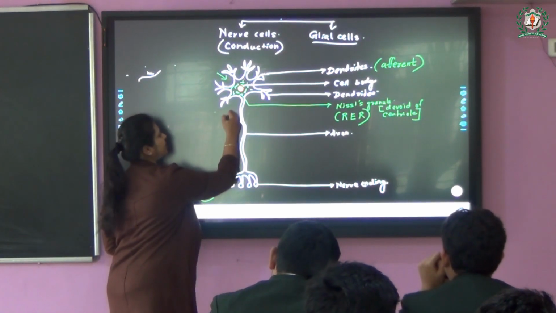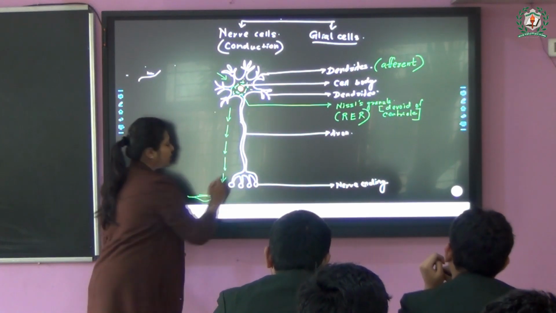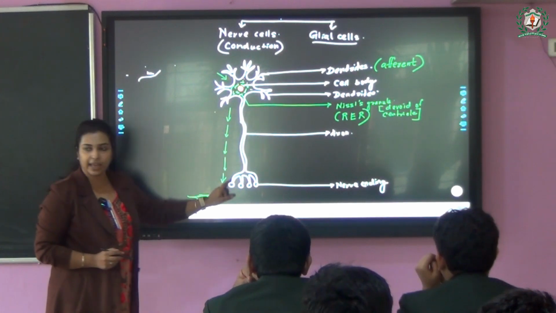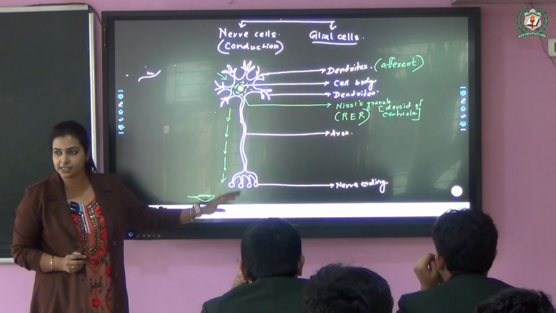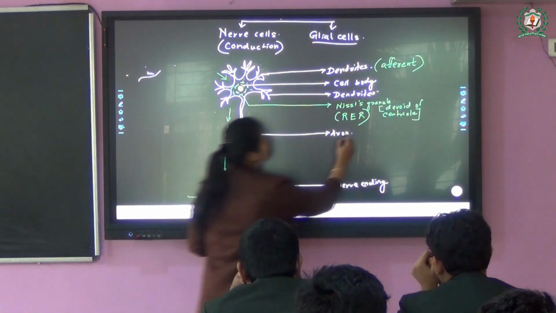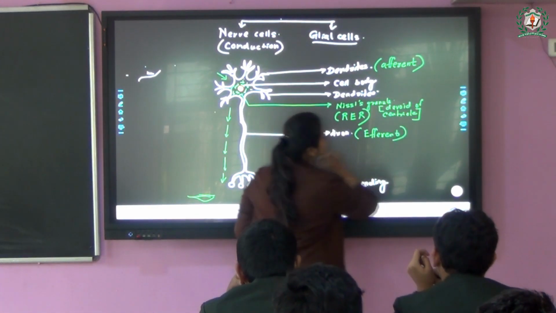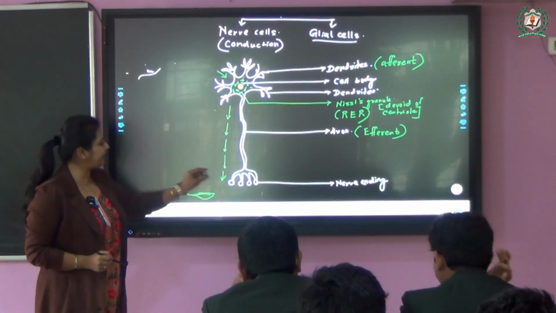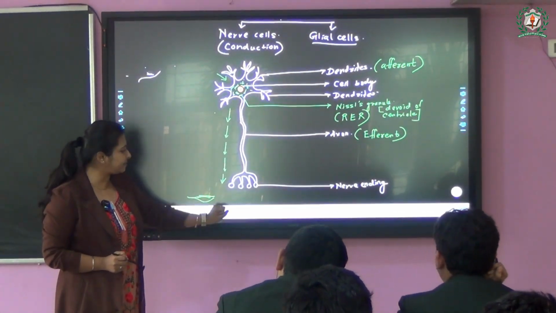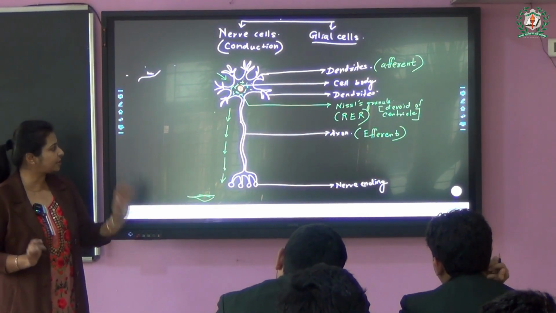In case of the axon, what is their purpose? You can understand they are responsible for transporting the impulse to the end. As they are sending it from the cell to the end, from where it can be taken up by the next neuron, they work as an efferent process here. So the axon is also known as the efferent process. Fine. So this is how they can send it to the next neuron, which can receive the impulse and send it on to further neurons for the conduction to happen.